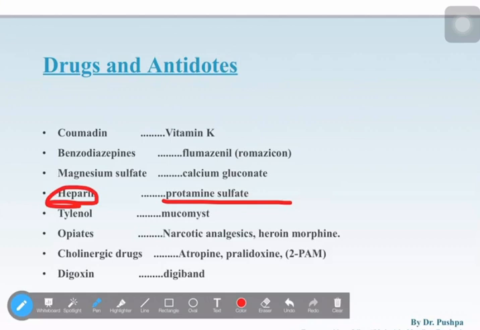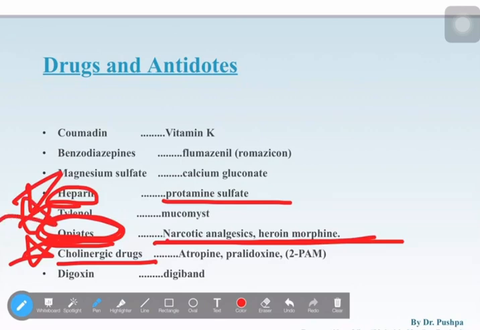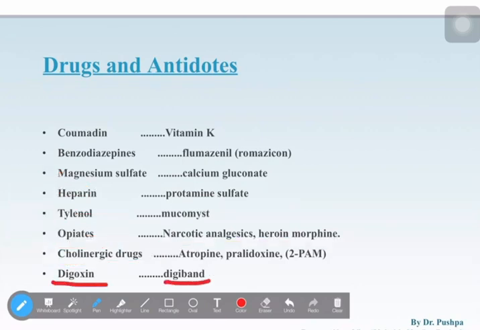Next, opiates. Tylenol I'll tell you. Opiates generally have narcotic. Opioid is a narcotic, so narcotic analgesic, heroin and morphine we give. And next one is cholinergic drugs. Cholinergic drugs also I'll tell you later. Tylenol also I'll tell you later. Next, digoxin, dig. That's easy to remember.